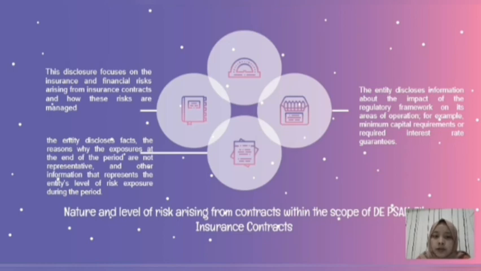the nature and level of risk arising from contracts within the scope of draft exposure PSAK number 74 about insurance contracts. The disclosure about insurance and financial risks arising from insurance contracts are similar to the disclosure about financial risks arising from financial instruments. This includes a sensitivity analysis for insurance risk and for each type of market risk, together with disclosure about exposure to risk and how they arise, objectives, policies and processes for managing risk and the methods